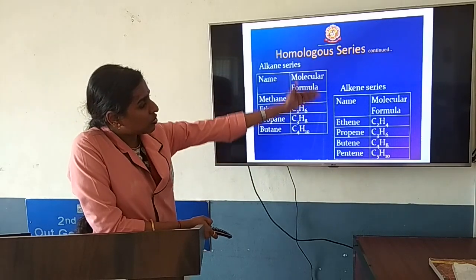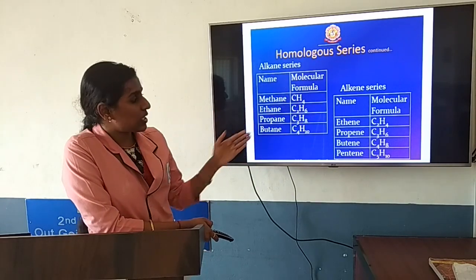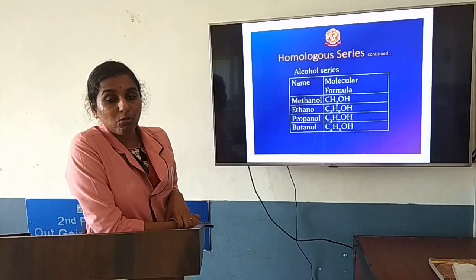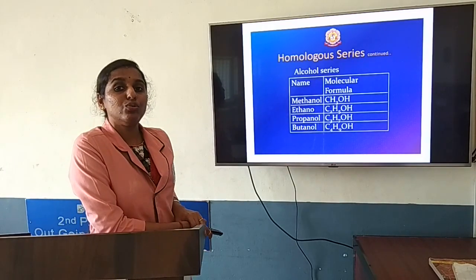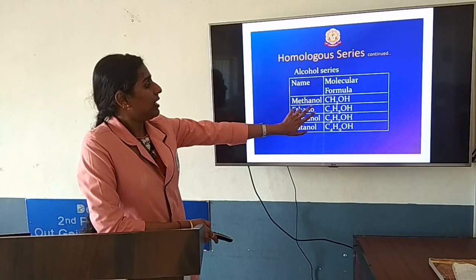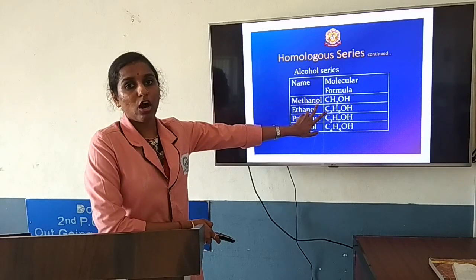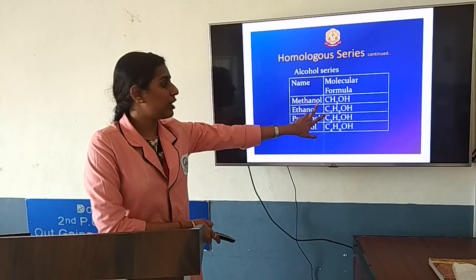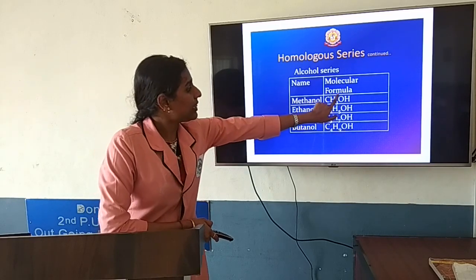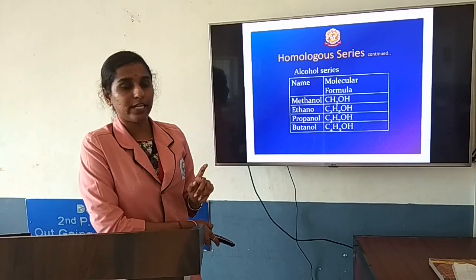Again, the same consideration should be applied to other groups also. One more example is alkene, which has the formula CnH2n. Now one more example, alcohol, having the alcohol functional group. See, everywhere you can see the OH group. Even this should have a difference of the CH2 unit.